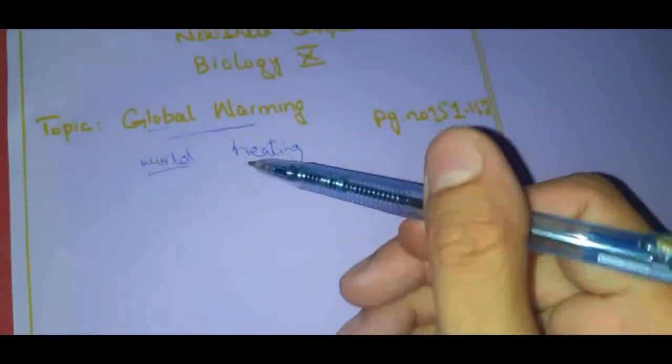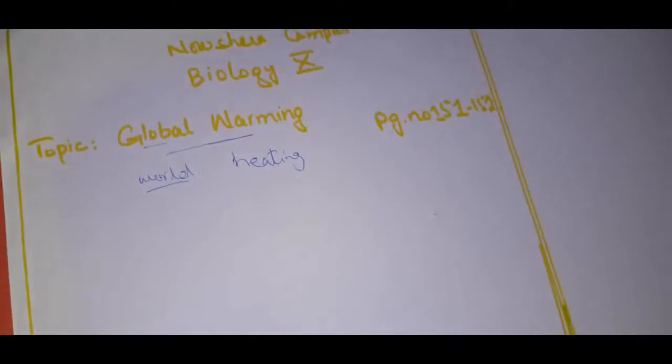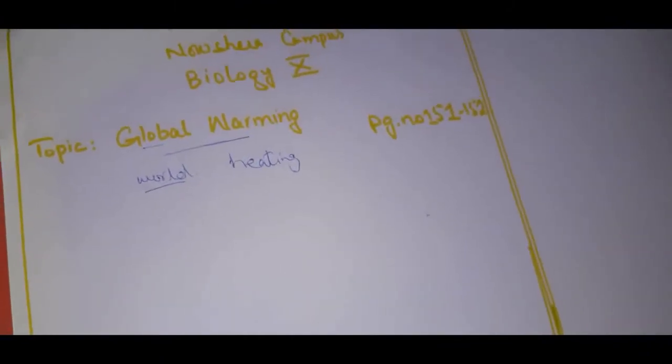Globe means world, and warming means it's heating up regularly. How does it heat up? So if you remember our last topic before ozone depletion, what was that? Before ozone depletion, we had a topic that was the greenhouse effect. Do you remember?